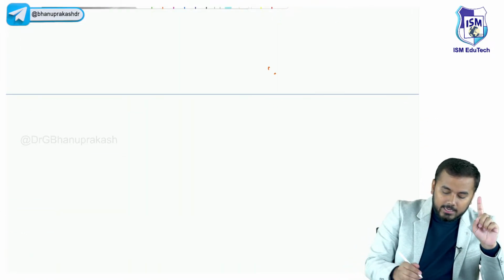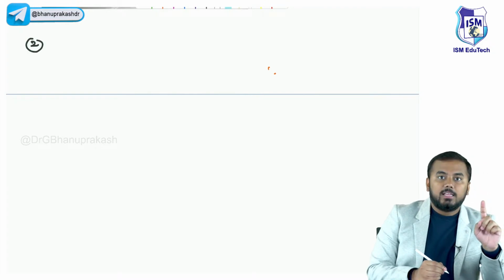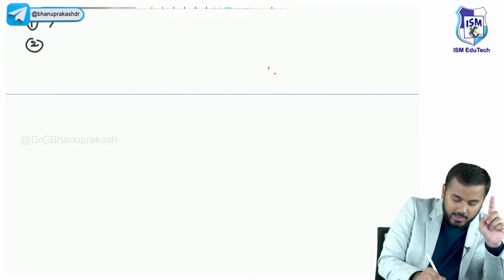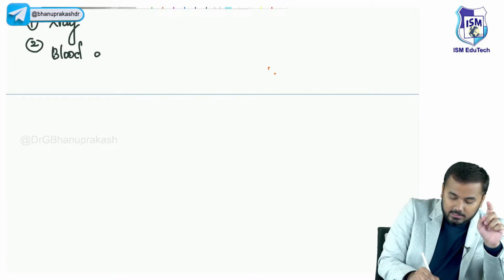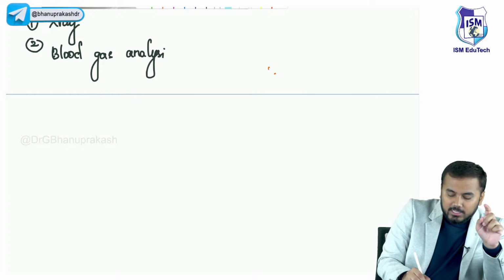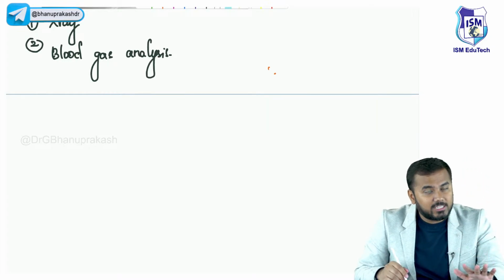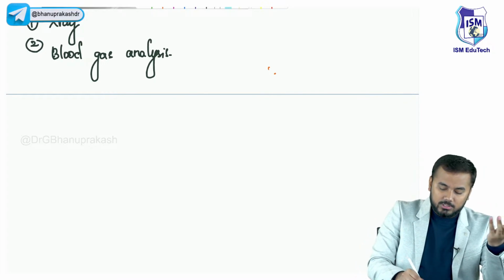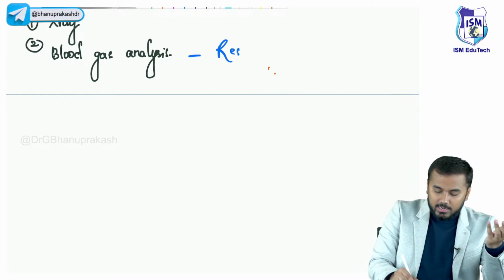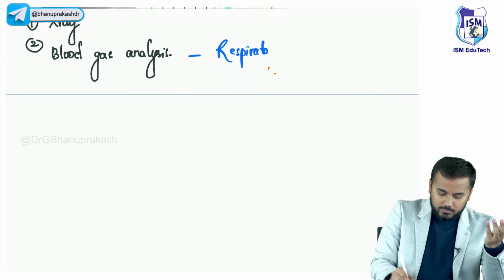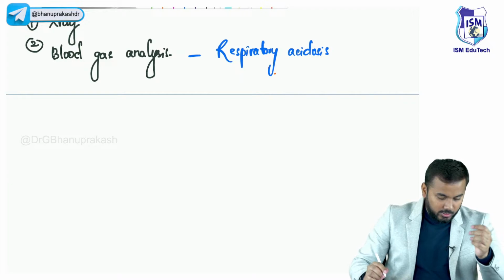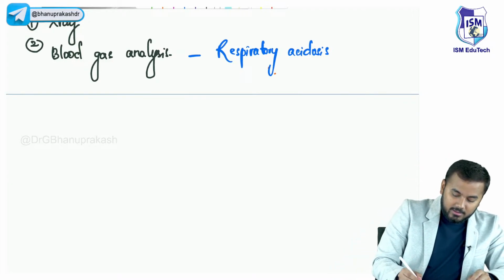Now let us look at the second diagnostic feature. The first was X-ray. The second diagnostic feature is blood gas analysis. Now you tell me, in blood gas analysis, will you see respiratory alkalosis or respiratory acidosis? Respiratory acidosis, right? You would see respiratory acidosis. So Deepu Niranjan, I hope you are understanding whatever I'm telling you.